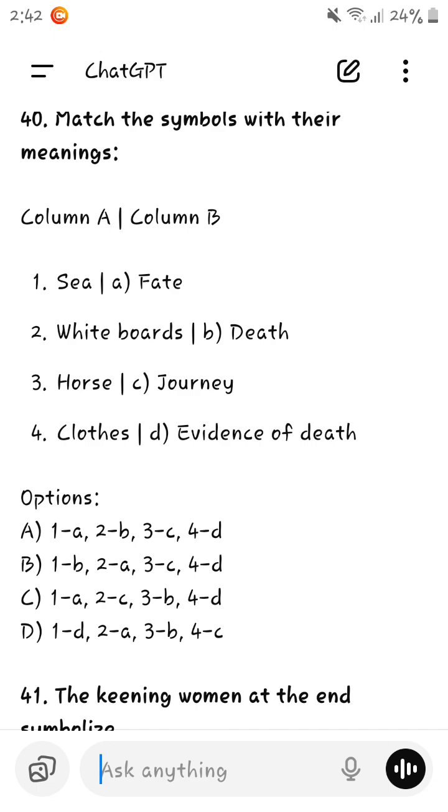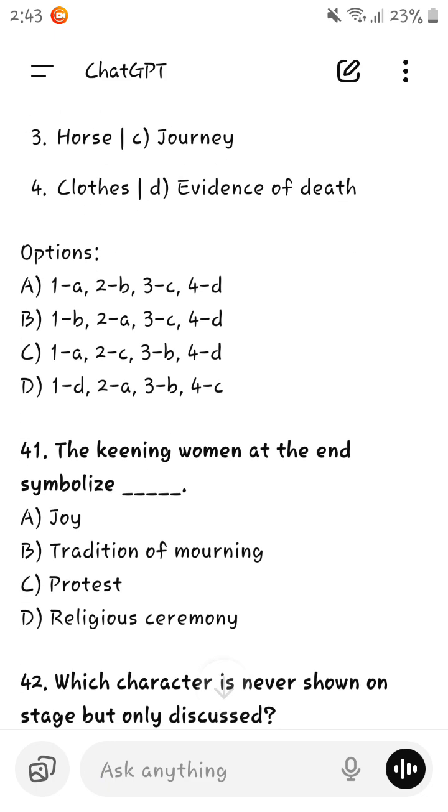Whiteboards are the death. Whiteboard is also death, or whiteboard can be a view of death also. Whiteboard is death only, whatever we say. Horse is for journey, and cloth is evidence of that. ABCD. Whiteboard is death, cloth is evidence of that, right? So horse is a journey, so ABCD, A option.